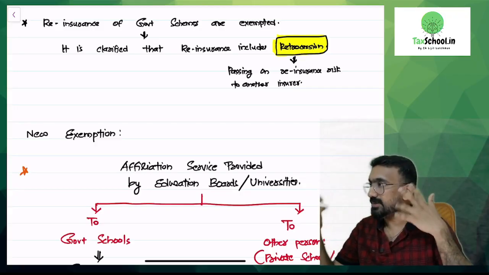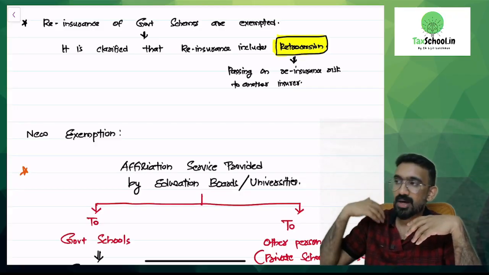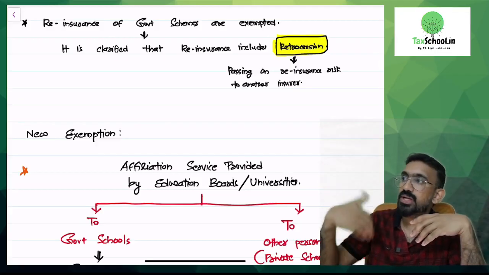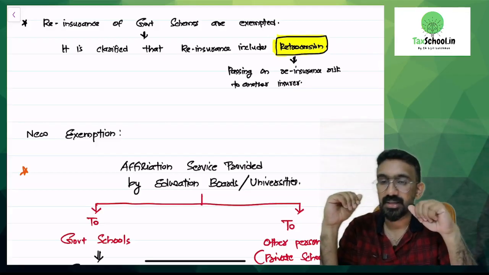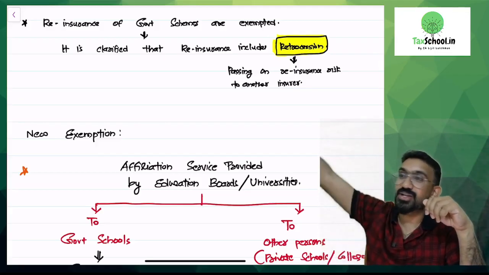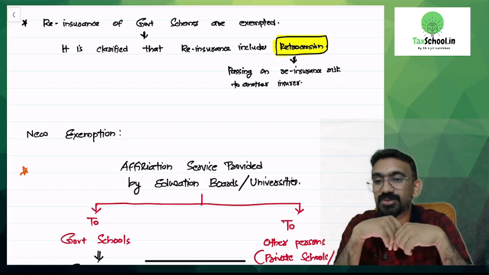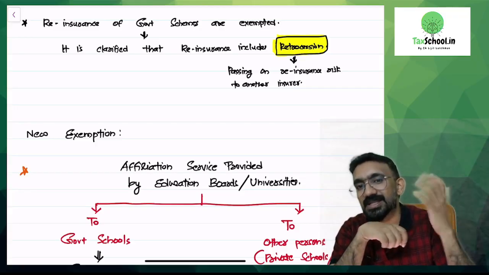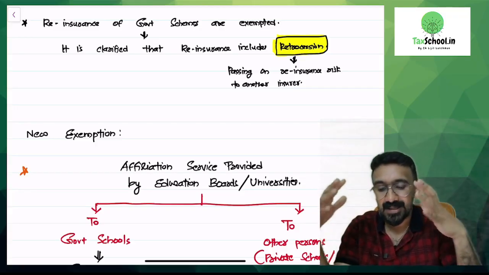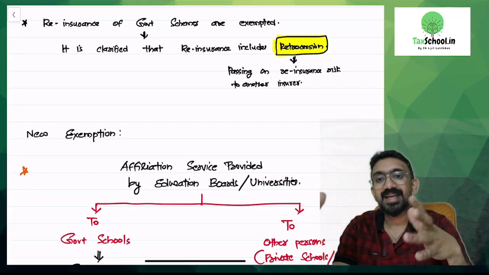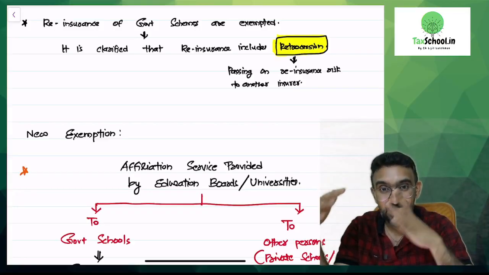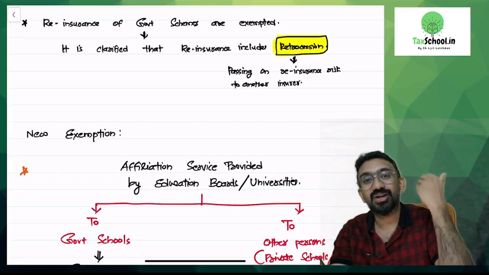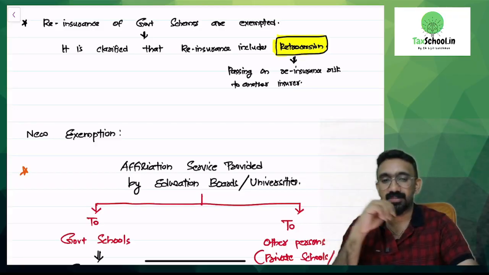Reinsurance of government schemes, the premium would be exempted. So whatever premium is paid by government to reinsure government schemes would be exempted. Now, LIC is again reinsuring this particular scheme with some other insurance company. It's called retrocession. That would also be exempted. So primarily, an exempted insurance scheme, their reinsurance, and reinsurance of reinsurance, which is called retrocession, is also going to be exempted.